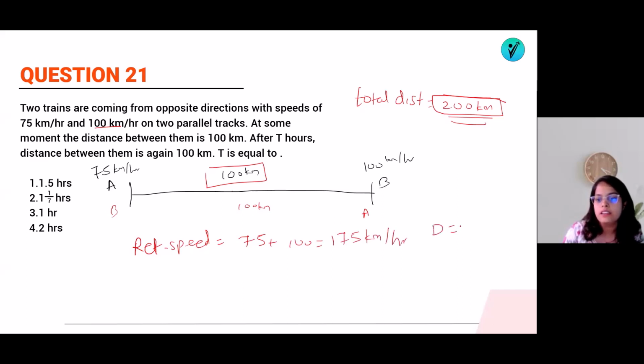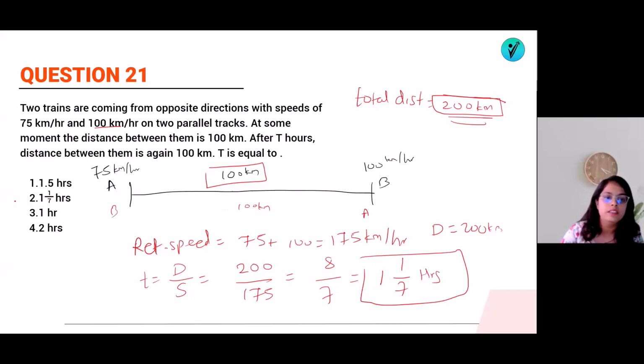And distance is equal to 200 kilometer. So what will be the time required? Time will be distance upon speed. That means 200 upon 175. So 25 8s are 200, 25 7s are 175. 1 1 by 7 hours will be required.